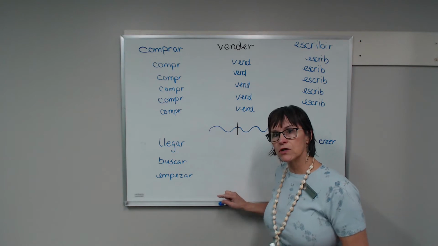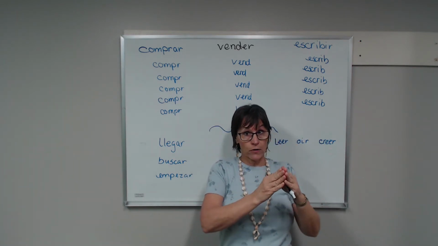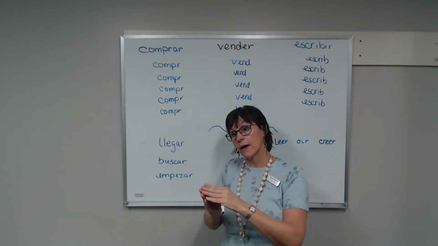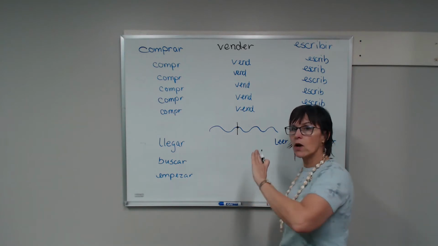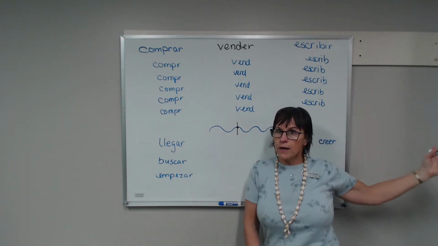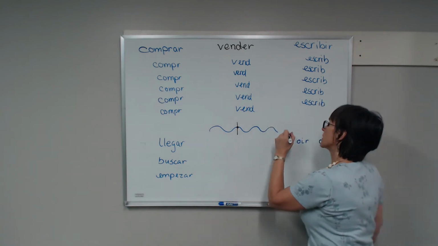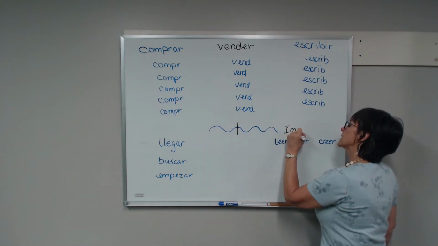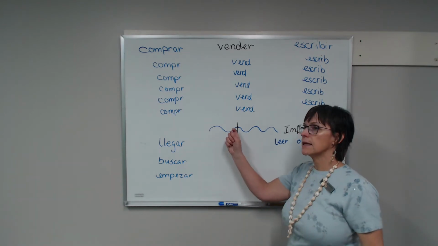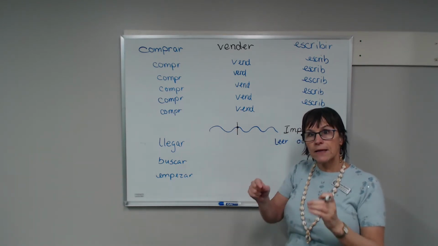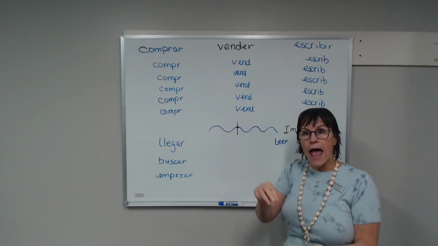We're talking about preterite today. In Spanish, there are two types of past tense. So we always designate that one's preterite and the other is imperfect. Let me explain the difference. Imperfect is something that's going on. It went on in the past. I don't know when it started. I don't know when it ended. That's imperfect. We'll hit it later in the semester at the end. Today, we're going to focus, though, on the preterite, this point in time. Something that happened in the past at a given time, at a given moment.